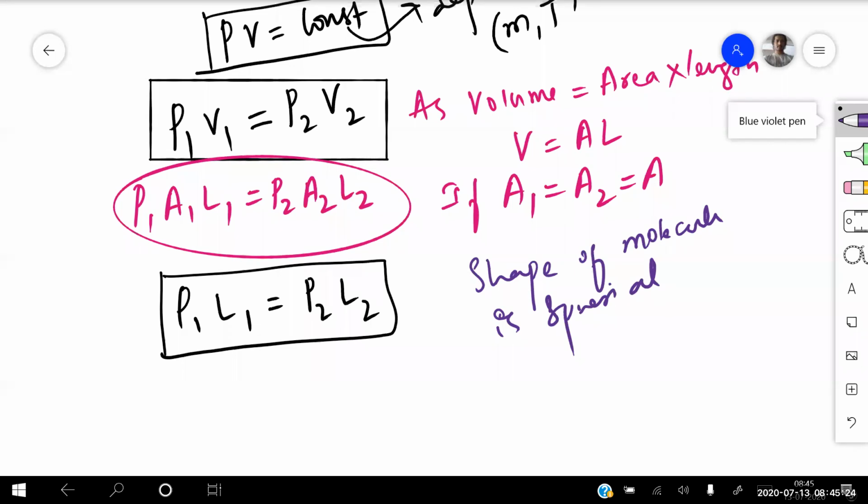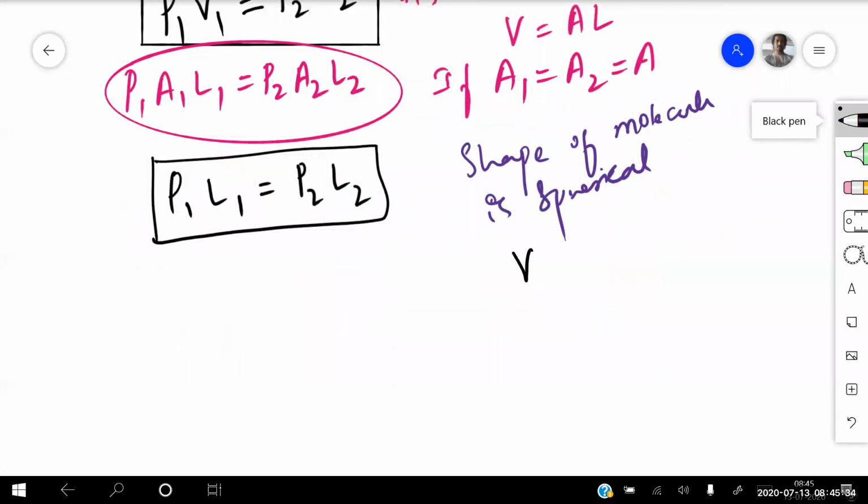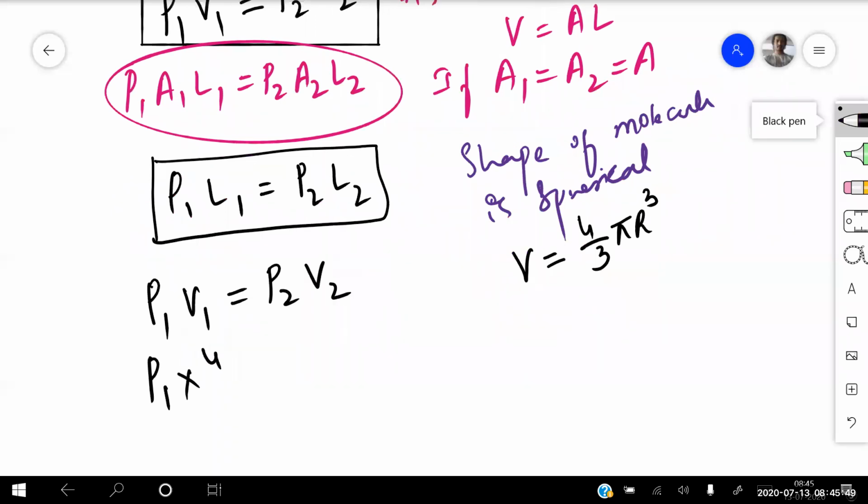Can I write like this? So that will be in terms of spherical. So can I write for the sphere? Volume is equal to how much? For spherical bodies, volume is 4/3 pi r cube. So can I write here P1 V1 is equal to P2 V2 as P1 into volume 4/3 pi R1 cube, that is equal to P2 into volume 4/3 pi R2 cube. Can I write like this?